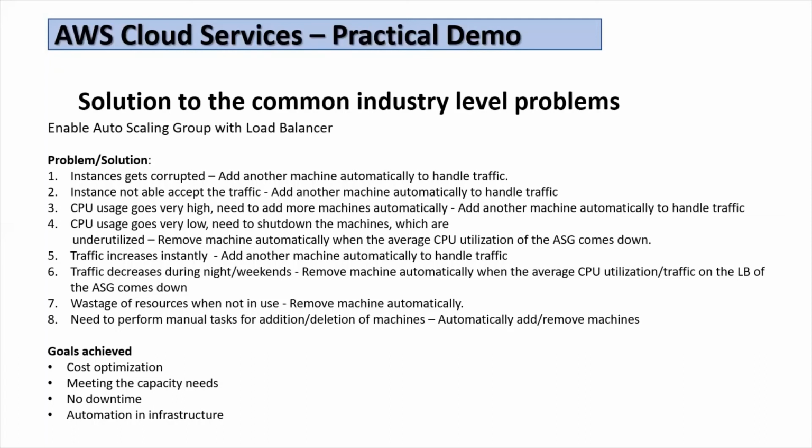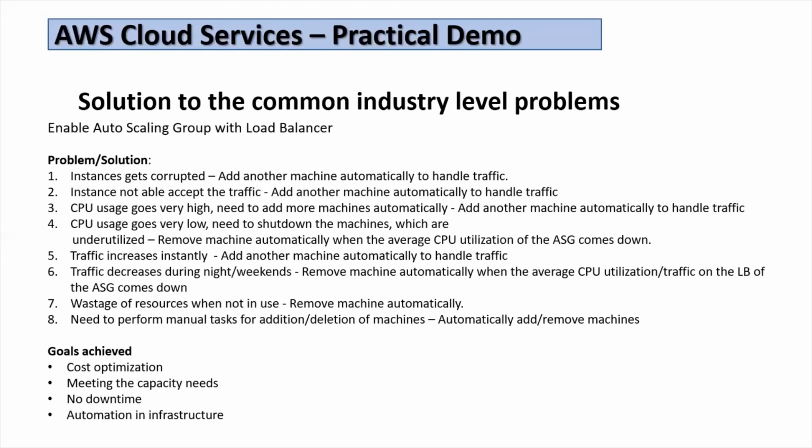In this we have automation, where machines are automatically added and removed. So you can see we got a solution for different problems. This is not a complete list of problems; there can be more, but in this video I'm covering these problems and mentioning the solutions for them. So the goal we achieved is optimizing the cost: the machines which are not being used are deleted automatically, so we are not charged for resources which are underutilized.